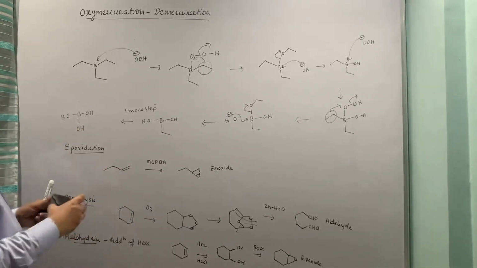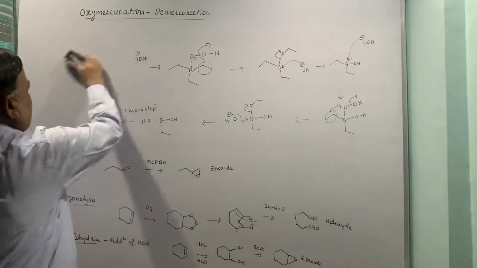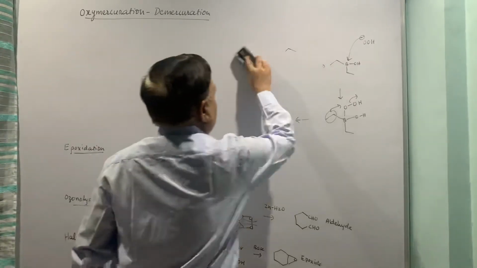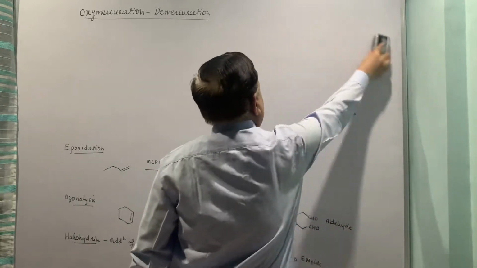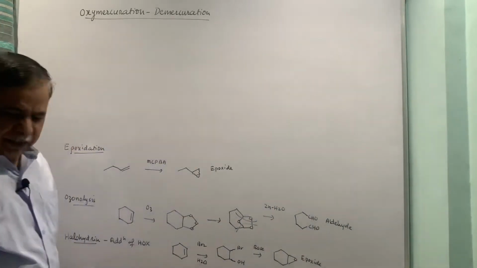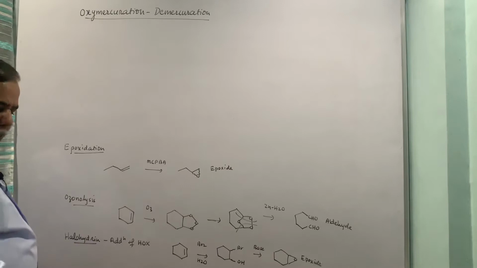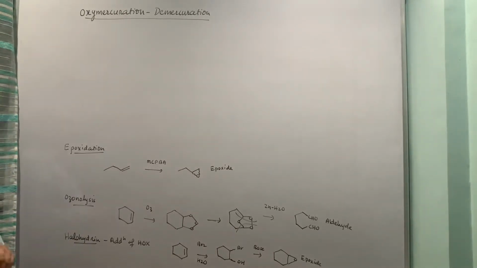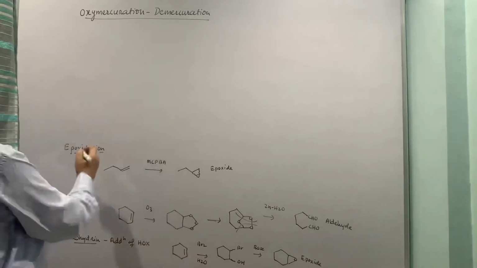the basic alkene. If you are having the substituted alkene, then boron always gets attached to the less substituted carbon. The regioselectivity would be there, and the less substituted alcohol will be the predominant product. Now next one is epoxidation.